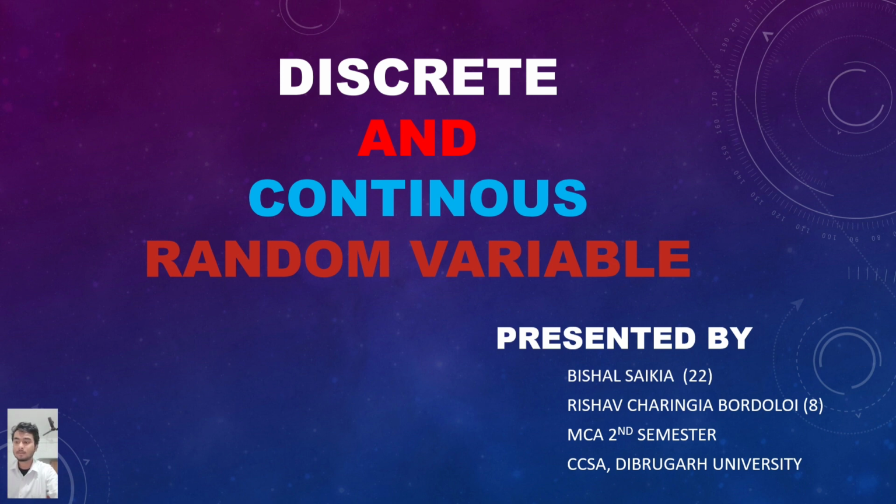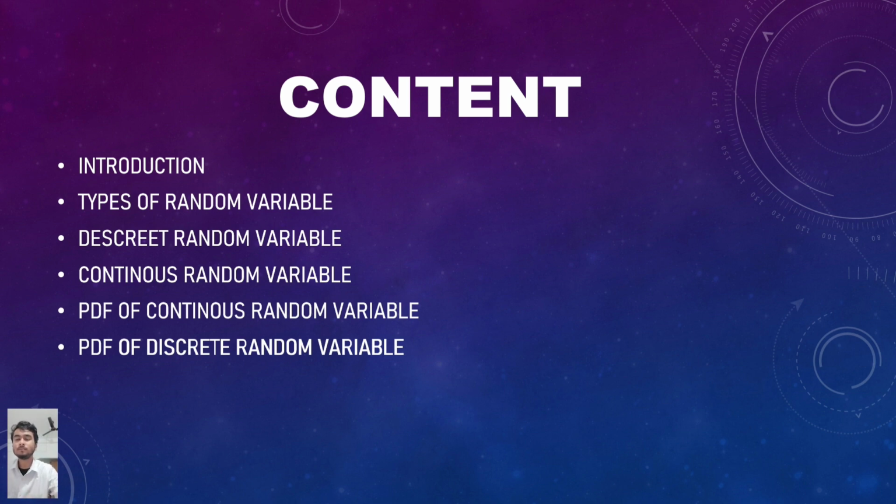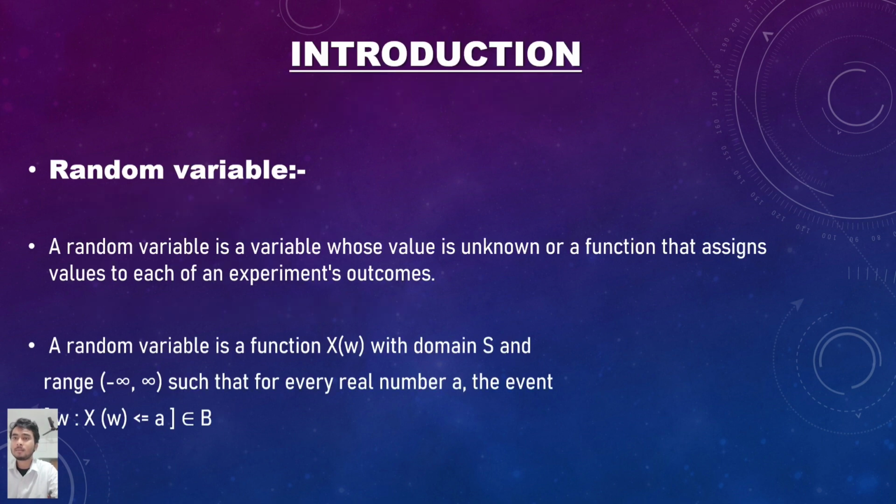So at the very first, in the slide we have the content part. In the content, first we will discuss the introduction to random variables, then types of random variables, discrete random variables, continuous random variables, PDF of continuous random variables, and PDF of discrete random variables. Here is a random variable.